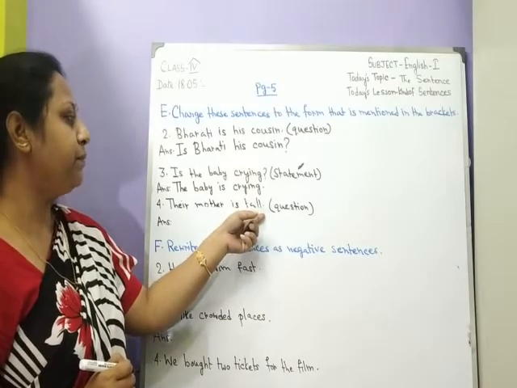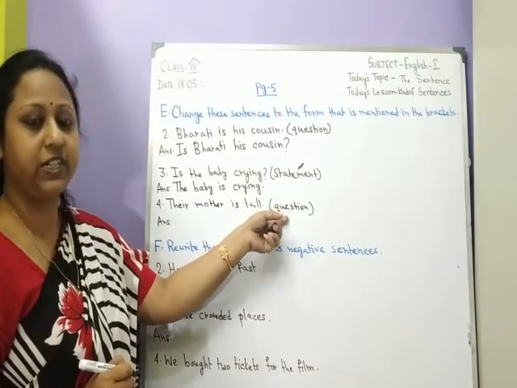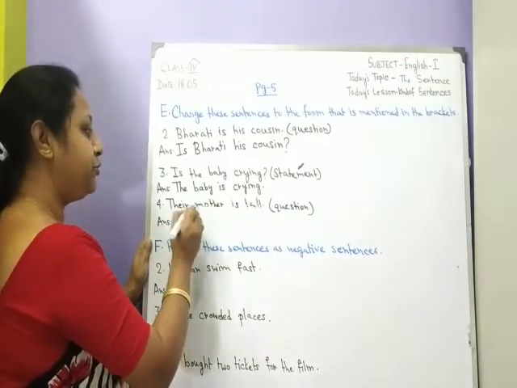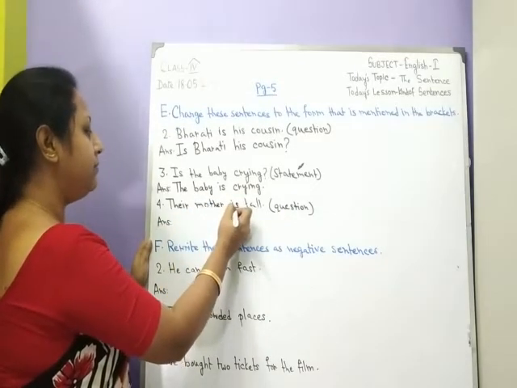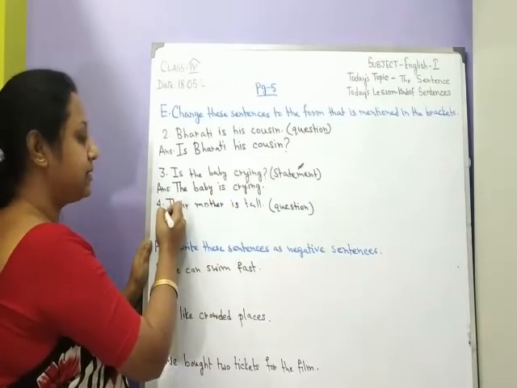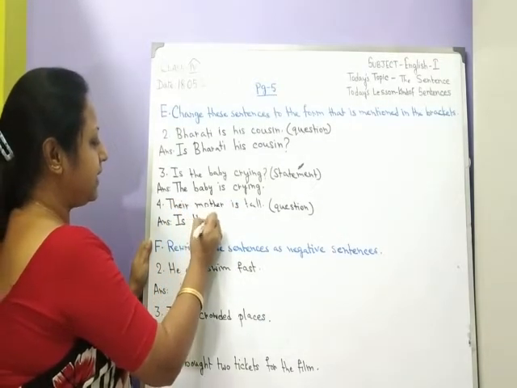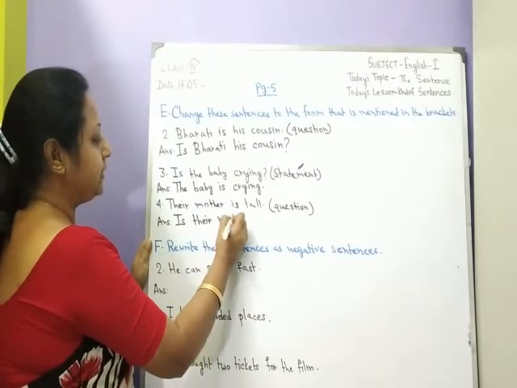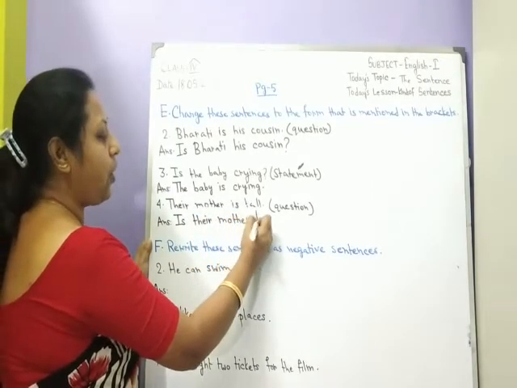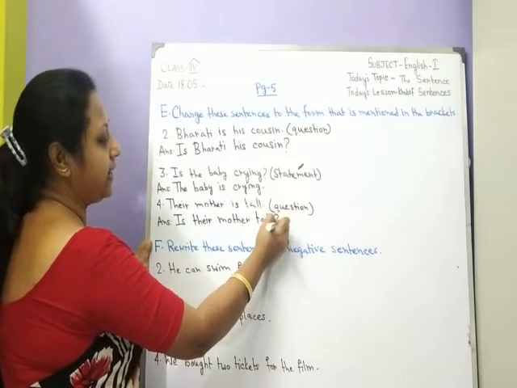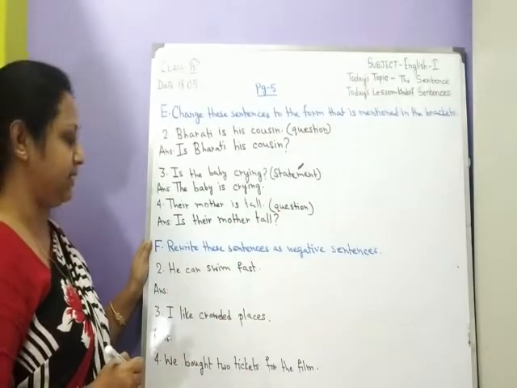We have to make it in the question form. So to make it a question, what will we have to do? We have to bring the verb in front of the subject. So, is their mother tall? And we have to add a question mark at the end of this sentence.